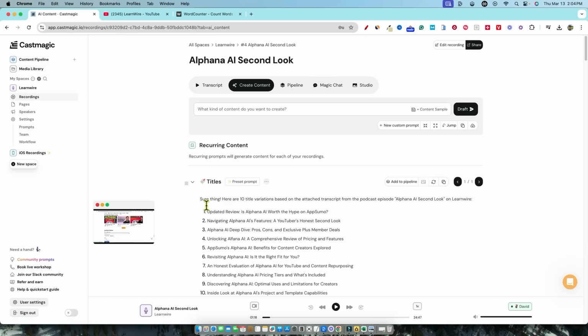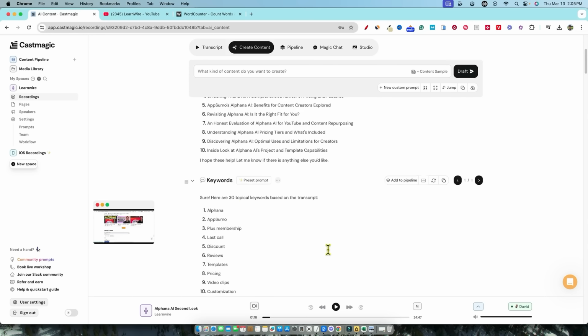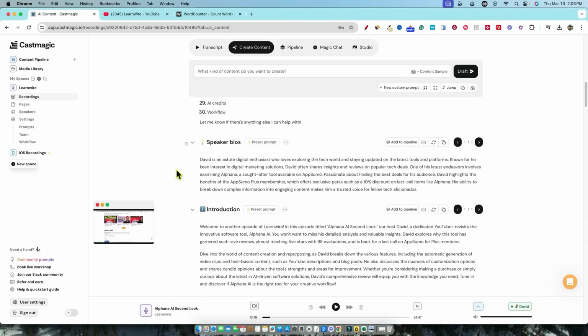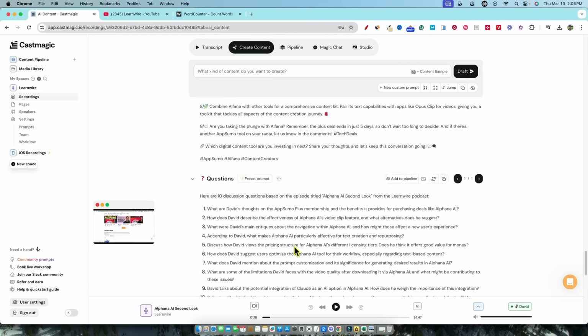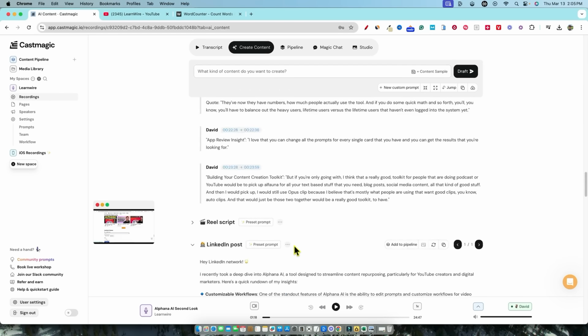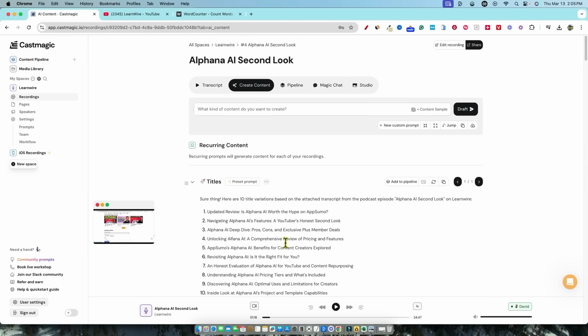I do like both of them. I don't think I can give Castmagic less than a 4.0 because they do have a fully developed tool here. They do look different. This one is a little techier, a little more straightforward and simple. Everything's just right here, and you just look and get all the results right here. If you want a little bit fancier interface, Alphana kind of has a fancier, easier to use interface, even though I did mention that it was a little clunky as well.